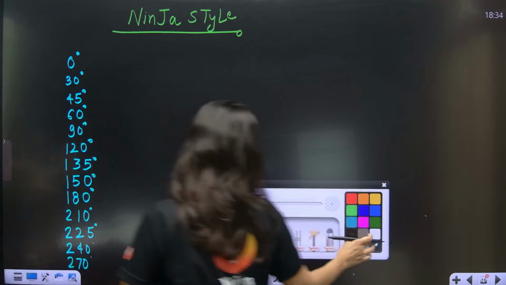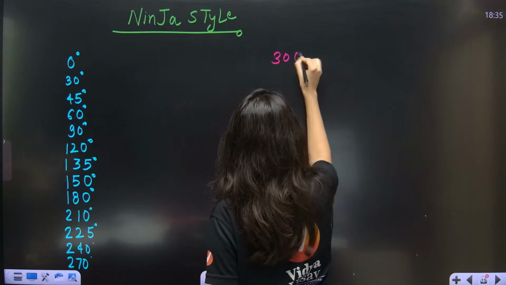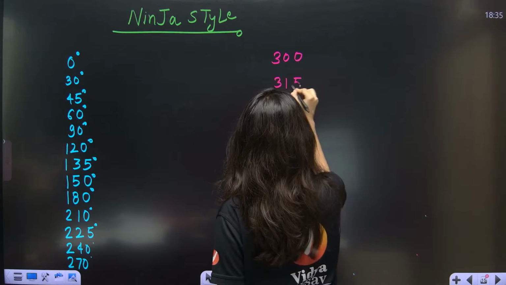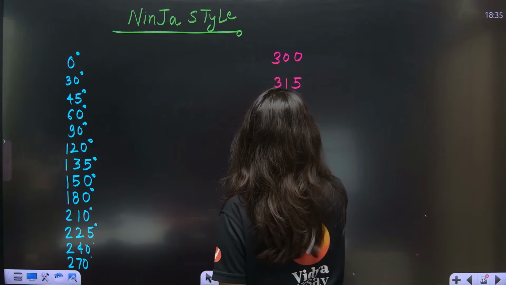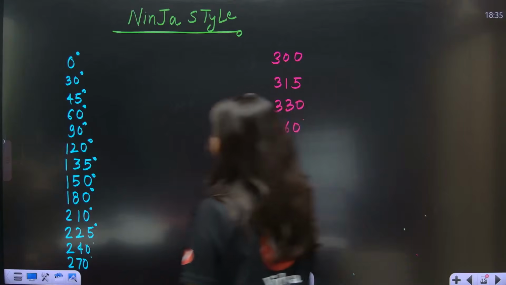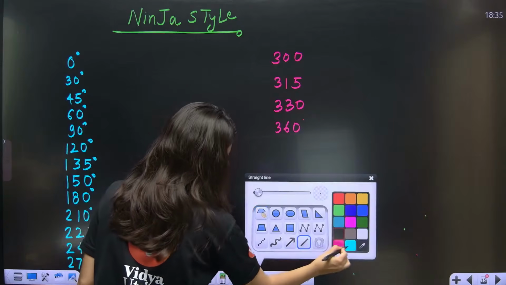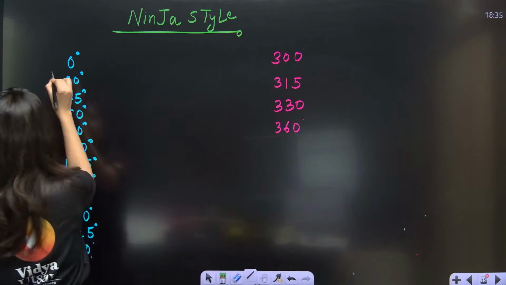Okay, till 270 we have written. Now after 270, we will have 300 degree, 315, 330 and last 360.